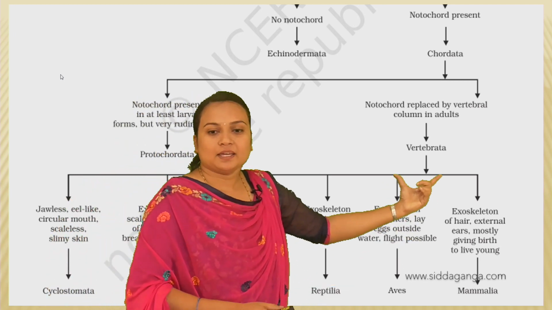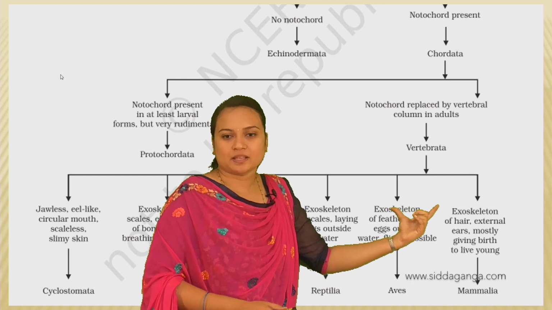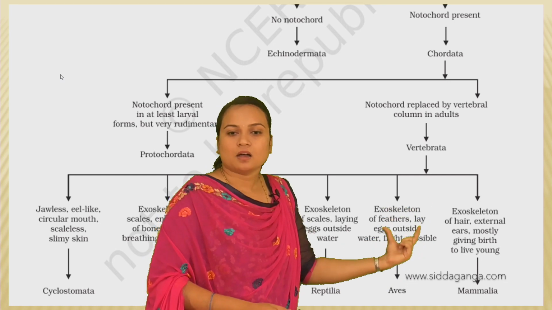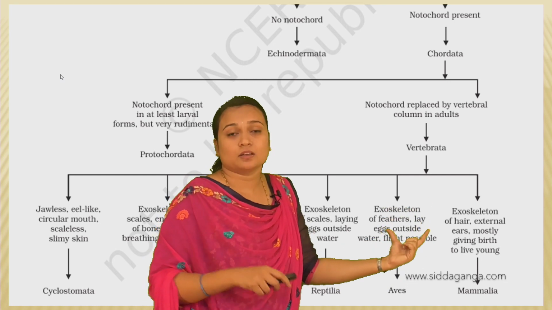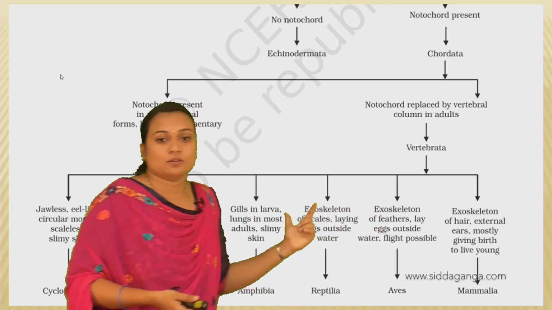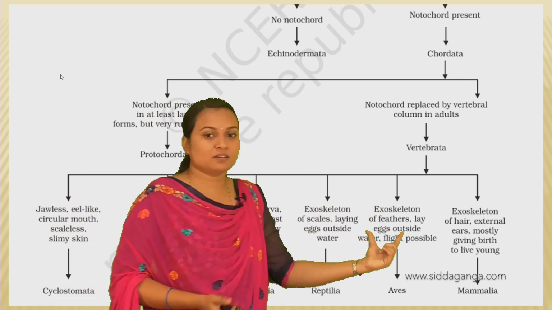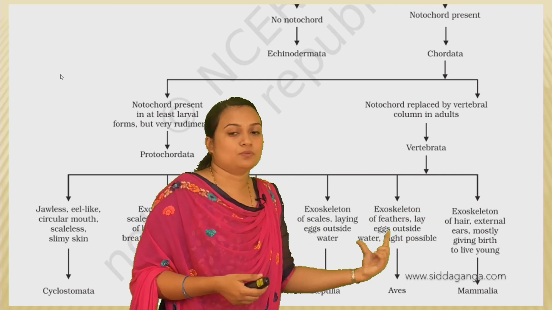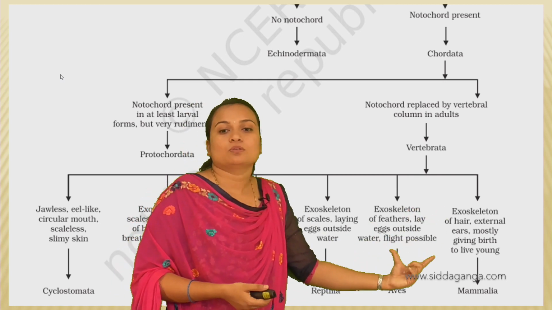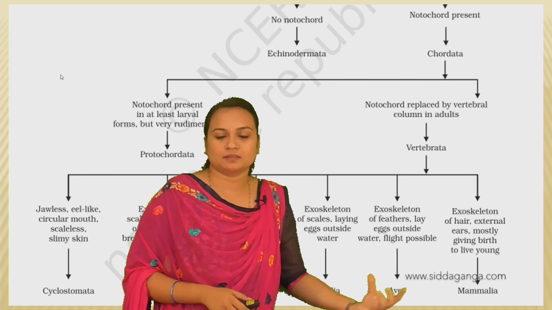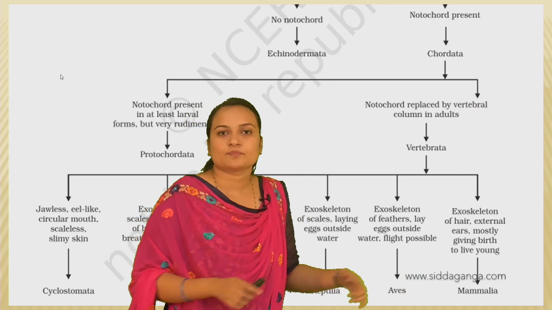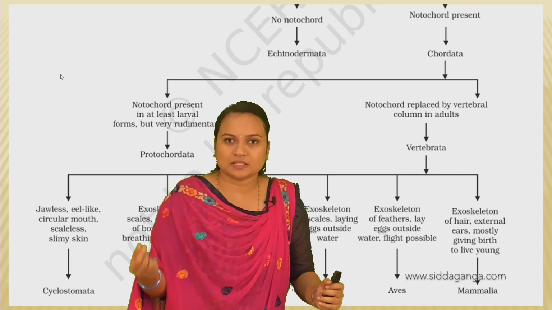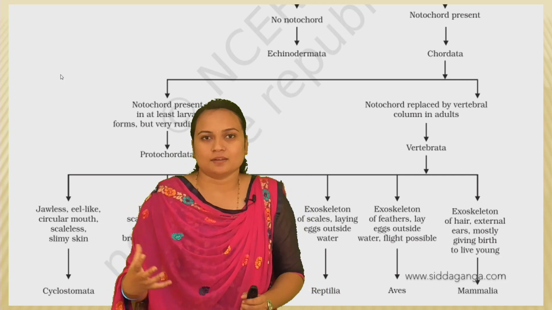And again the characters: the exoskeleton here was of scales, and here feathers have arrived, and they lay eggs outside the water, and flight is also possible. That is Aves, birds. So in the birds you can see the feathers, the colorful hairs, right?